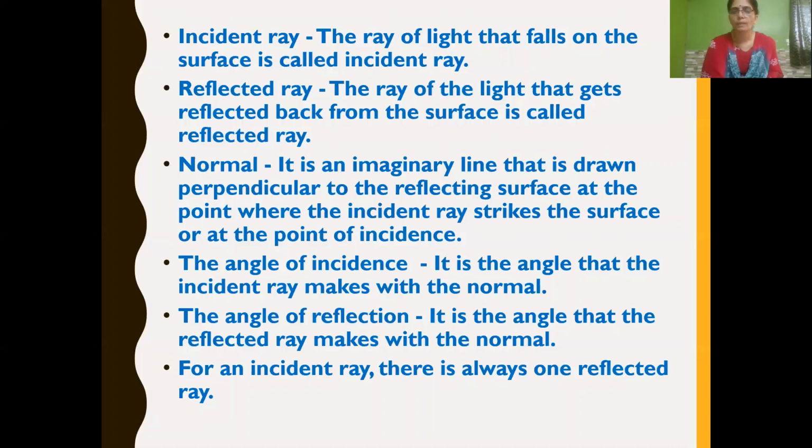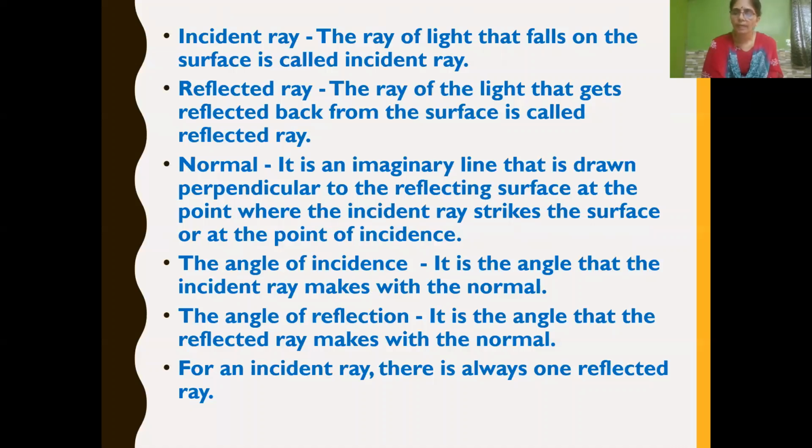After we have the normal, we have two angles. One is the angle of incidence and the other is the angle of reflection. Angle of incidence is denoted by small i and angle of reflection is denoted by small r. What is angle of incidence? The angle formed between the incident ray and the normal is called the angle of incidence. And what is angle of reflection? The angle formed between the reflected ray and the normal is called the angle of reflection.